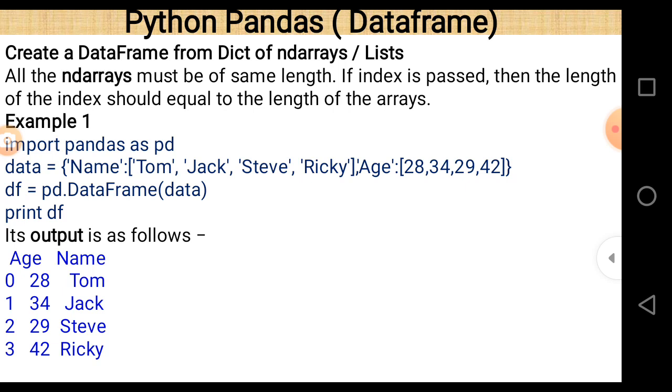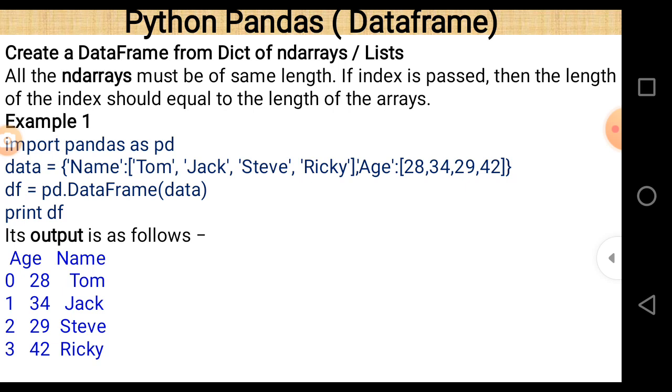So import pandas as pd. Second line is data: name Tom, Jack, Steve and Ricky. These are the 4 data values, and these are the elements of the dictionary. So name is the key here, and Tom, Jack, Steve and Ricky are the corresponding values to that key. And after that, age are 28, 34, 29 and 42 here.